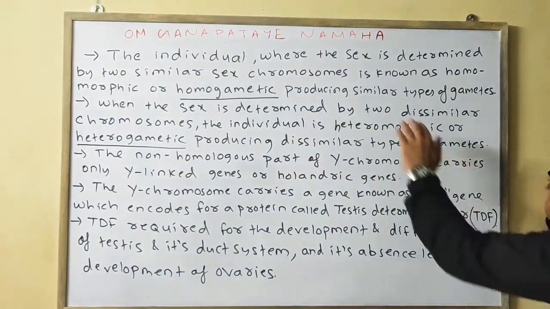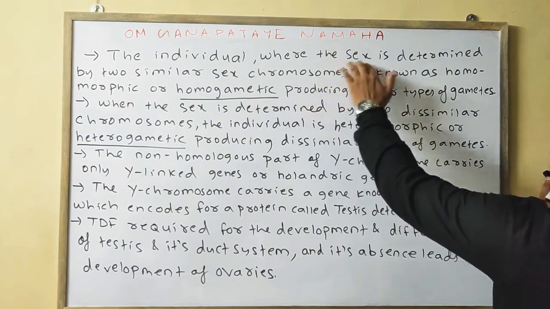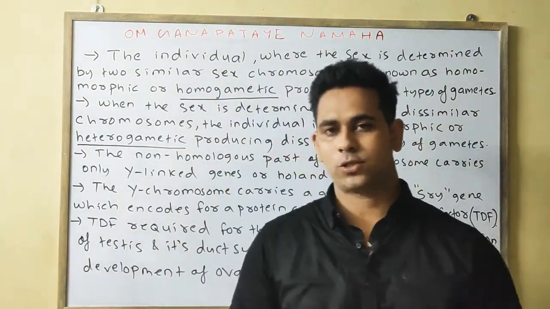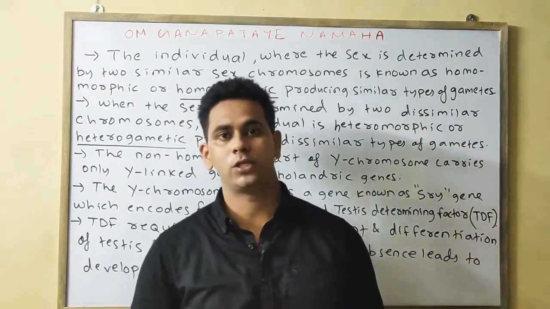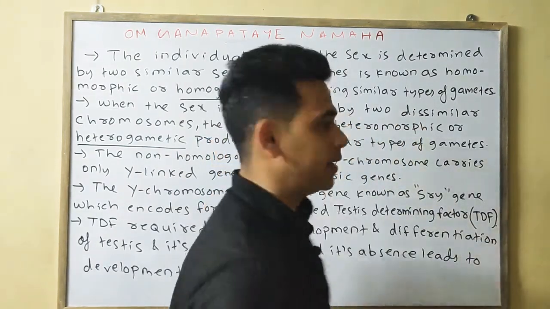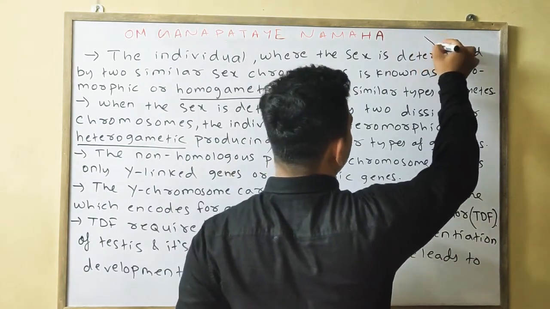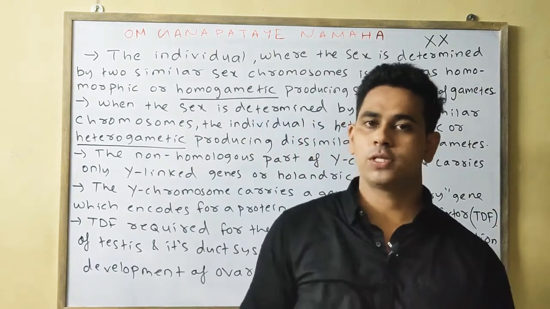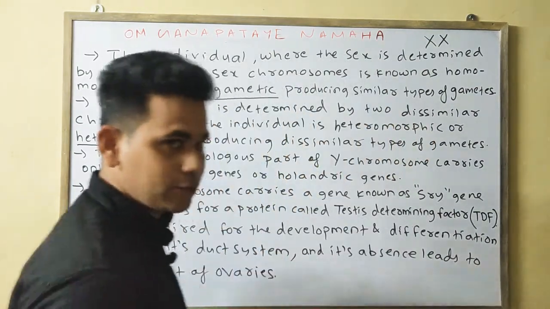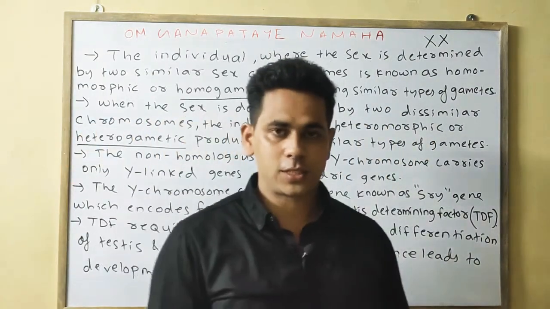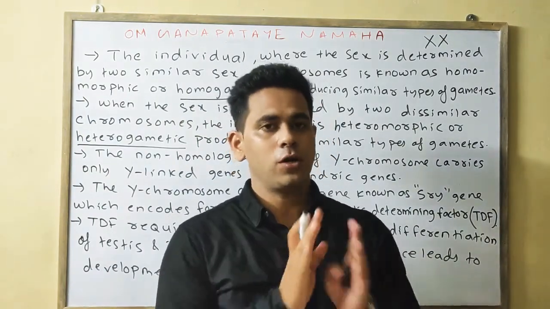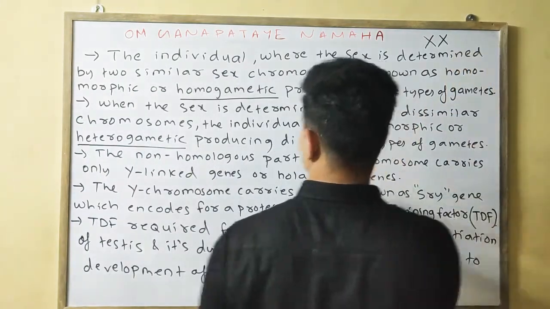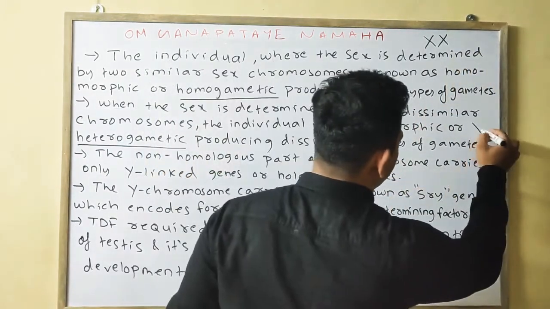Where the sex is determined by two similar sex chromosomes, if two similar sex chromosomes are present, then we say it is homogametic, for example, in the case of female, XX, because both the sex chromosomes are similar. If both the sex chromosomes are different, then it is known as heterogametic, for common example, XY.